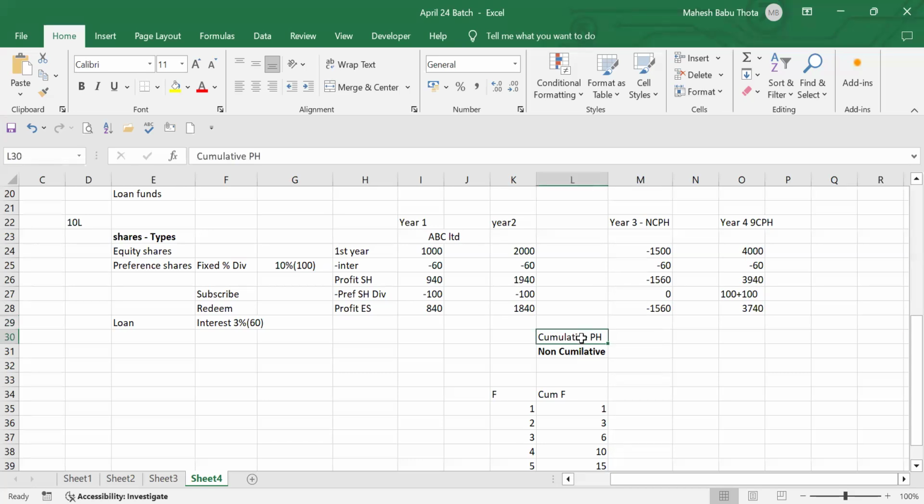Cumulative preference shareholders: if the cumulative period is more than a certain period, as per the Companies Act, there is a certain duration, 5 years or 10 years or something. So for those many years, if they're not receiving dividend, if they're cumulative shareholders, they will also get a voting right. That is the additional feature they have, but it's not required for our IB concepts and fund accounting concepts.